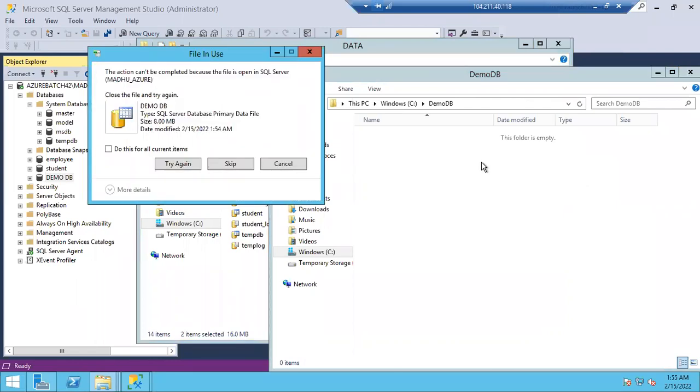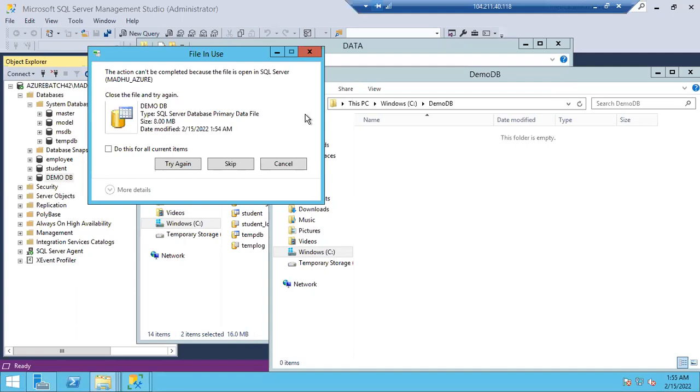If you stop the SQL Server instances, then you can simply copy. For example, guys, you are using one notepad or one Word document. You just open this Word document and you try to rename it. Can we rename it, guys? No, we cannot. It will simply throw you the error.